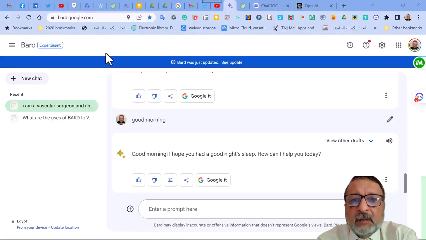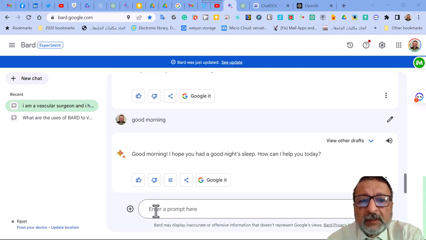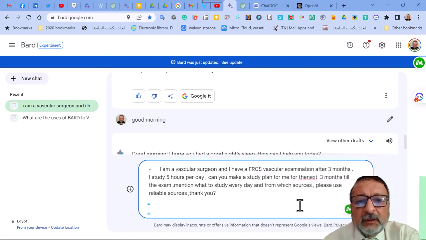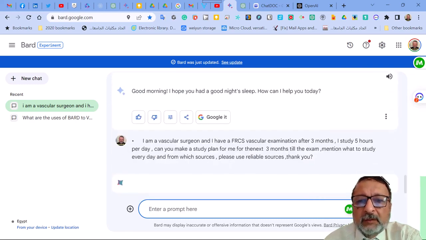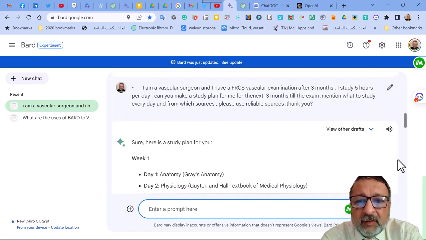So let us start with our first contender from Google, which is Bard. To go to Bard, you just go to Google Chrome and put bard.google.com, and you will get this page. I will paste the question here and we are going to see how it replies. It usually takes around 15 to 20 seconds to prepare the answer.